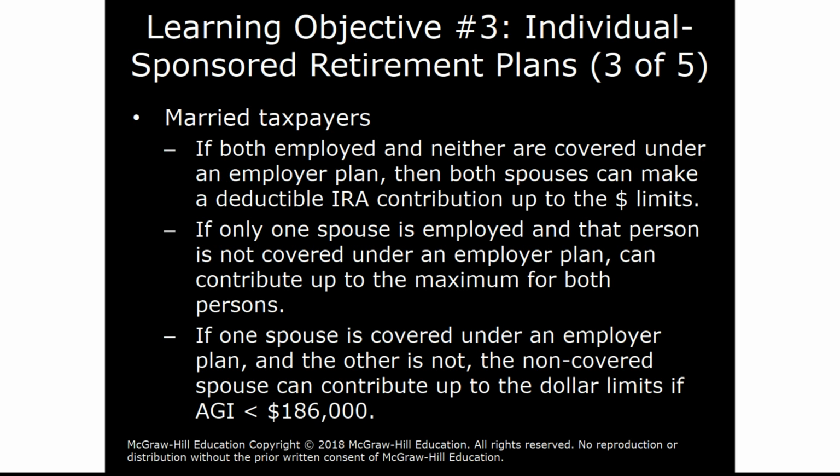If married people are both employed, they each can contribute up to the maximum dollar limits, $5,500 or $6,500. If only one spouse is employed, however, and the other person is not covered under the employer plan, the other non-employed spouse can contribute up to the maximum for his or her plan as well.